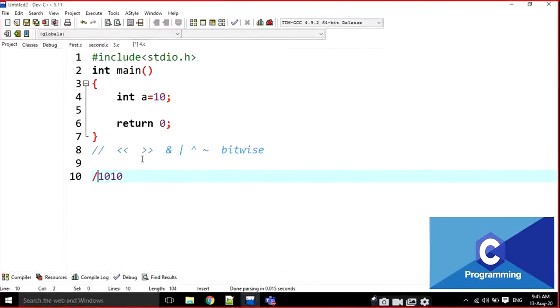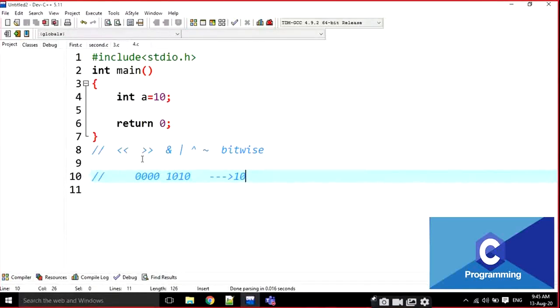Here I am writing an 8-bit representation, not only a 4-bit representation: four zeros, then 1010. This is represented as binary 10.